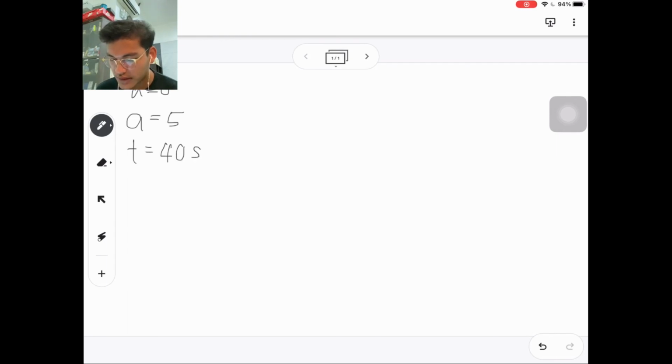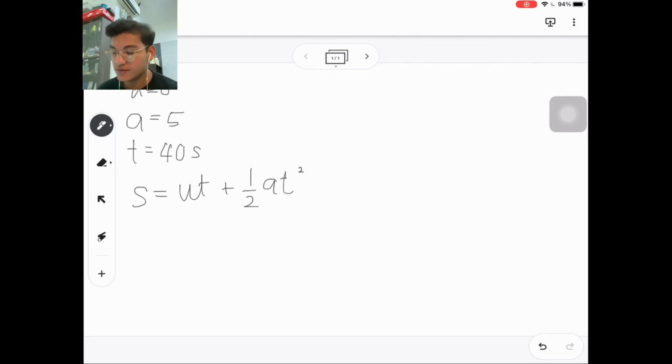Okay. So the first question asks the minimum length of the runway. We know that the minimum length is actually the displacement, and we need to find the displacement. This is why we use the last equation, where s is equal to ut plus half at squared.